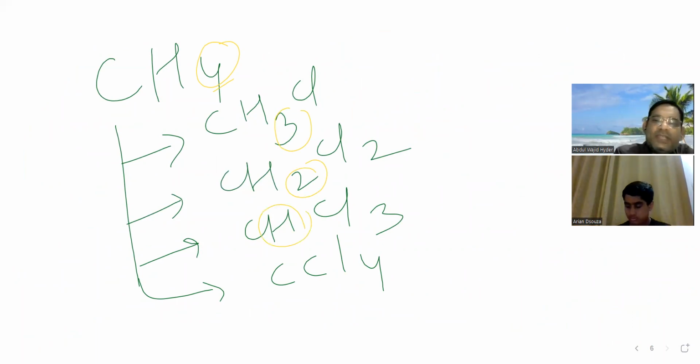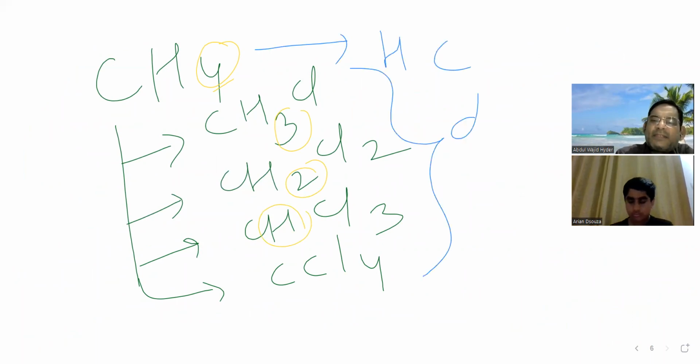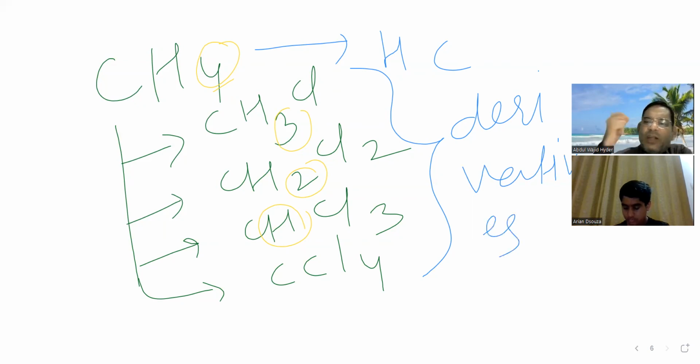So this was the hydrocarbon, and these all four are its derivatives. Hydrocarbons and their derivatives are called organic compounds.